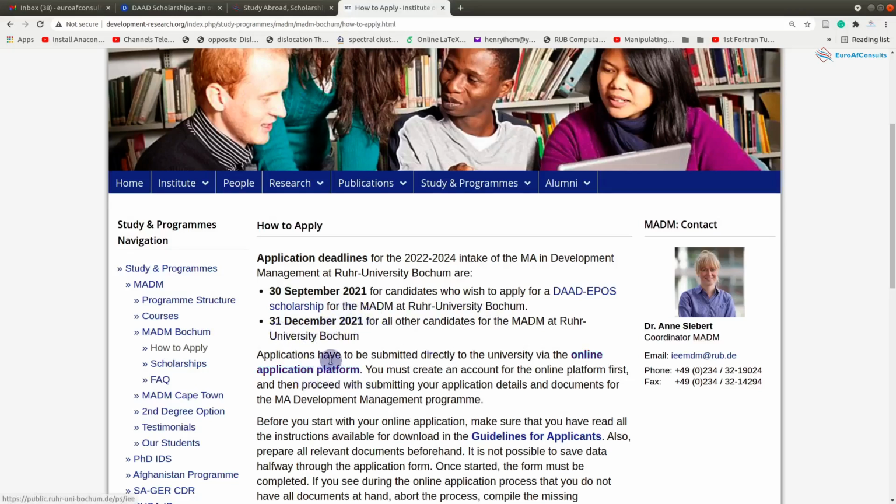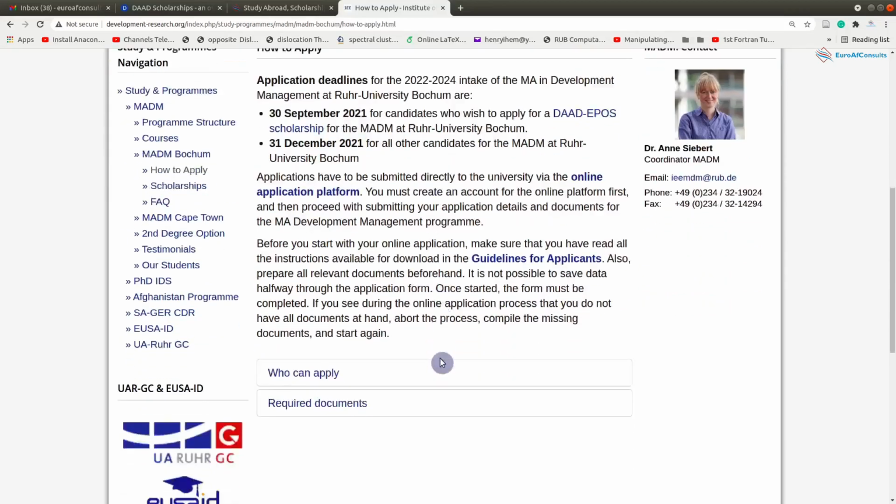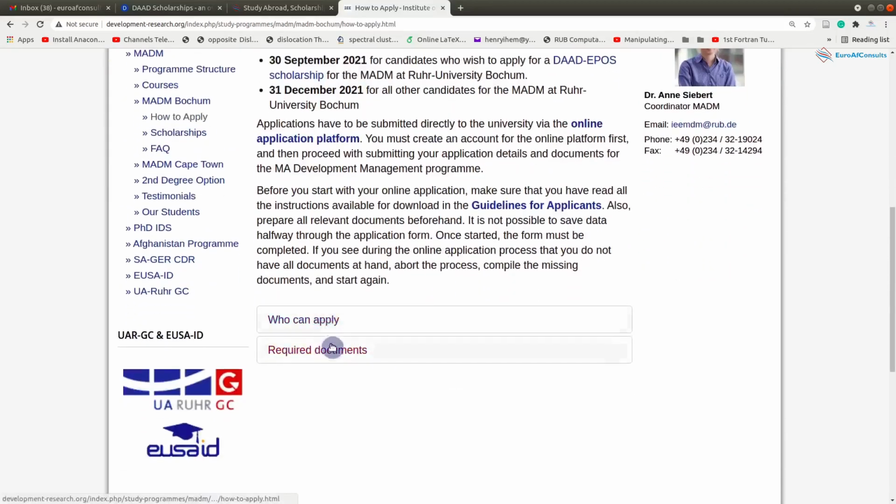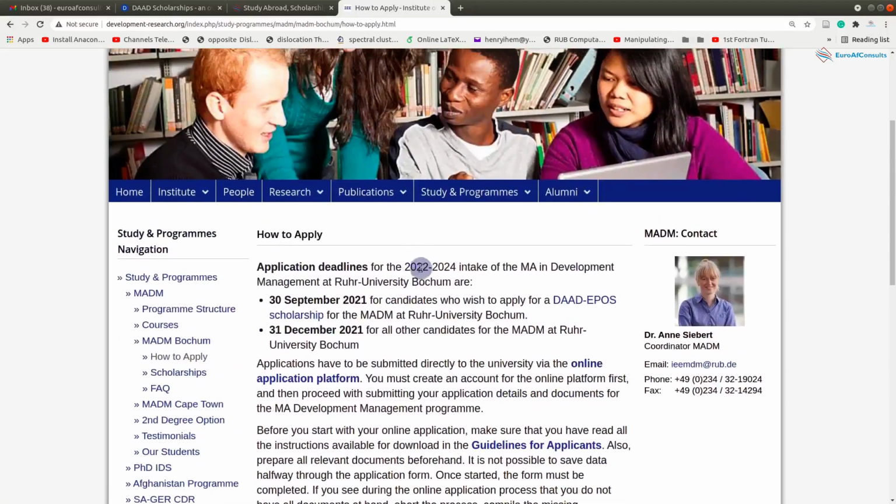Then you can check who can apply and the required documents. It depends on you, you just need to go through it. I think we've already outlined it on the website of EuroAF Consults, they are all there. So we need to proceed with the application. We simply said applicants have to submit directly to the university via the online platform, so we just have to go through this online platform.